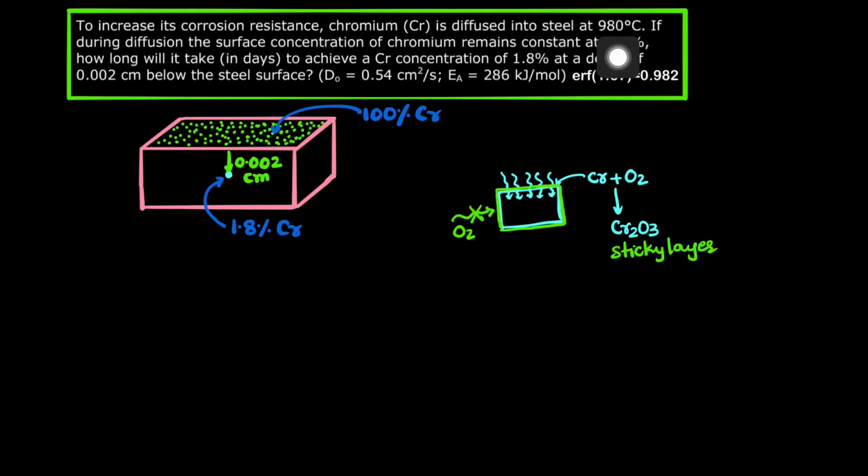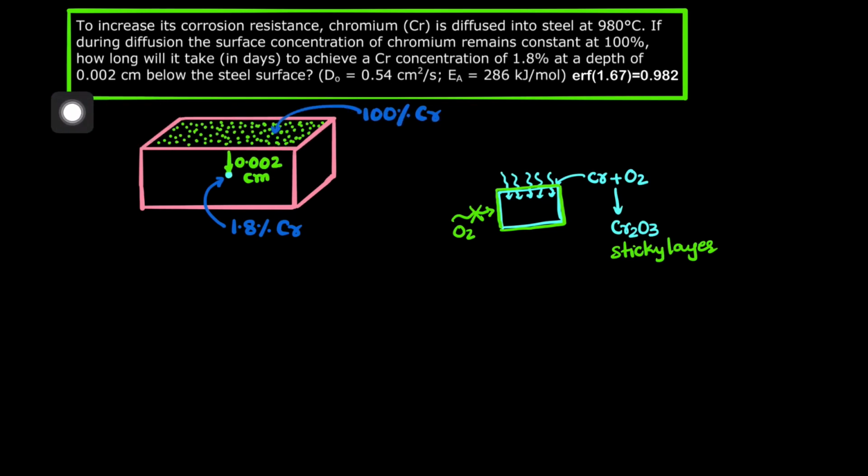Now, if during diffusion the surface concentration of chromium remains constant at 100%, suppose this is the specimen where the surface concentration, you can see, is 100% chromium.